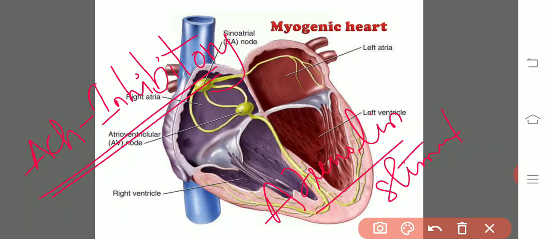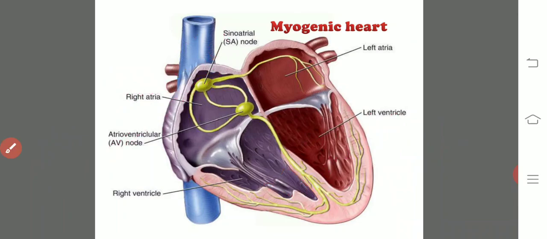So the functioning of the myogenic heart, otherwise the functioning of the pacemakers, is graphically shown in the ECG, electrocardiogram, by the PQRST waves. We can also analyze them; this will be discussed later on. So that is all about the neurogenic and the myogenic hearts.